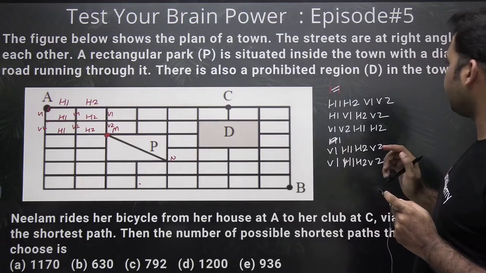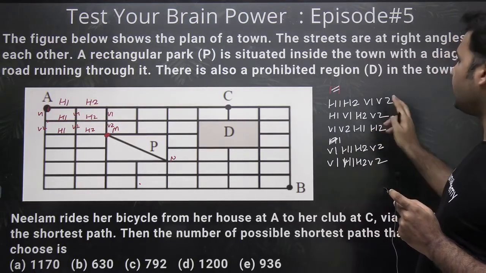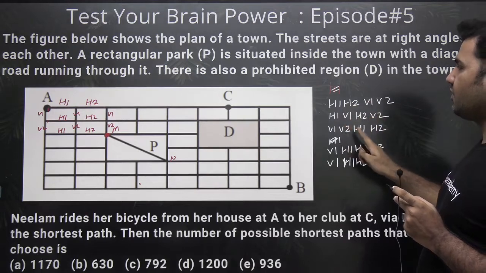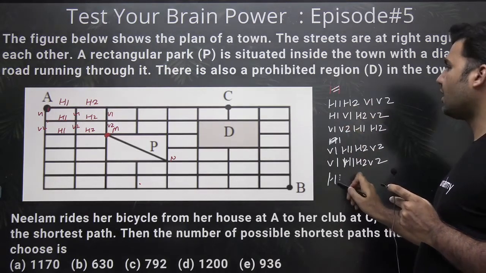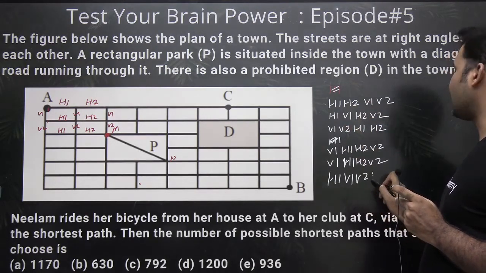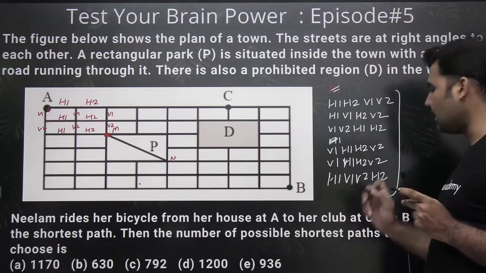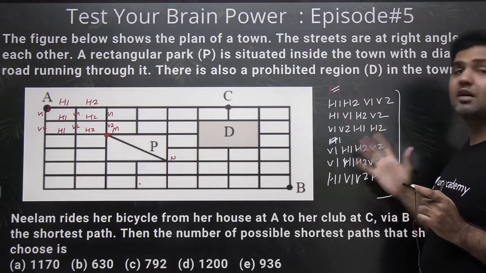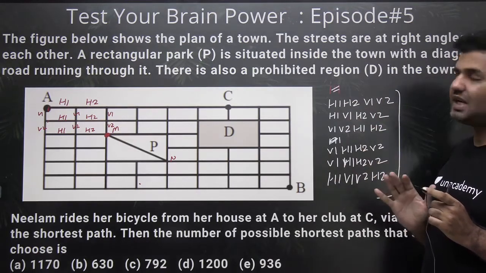Now, is there any other way? H1, H2, V1, V2. H1, V1, H2, V2. H1, V1, V2, and then H2. You see that these are the same route path. That means उसको जो distance travel करना पड़ेगा इन सभी cases में, those distances are the same, right?